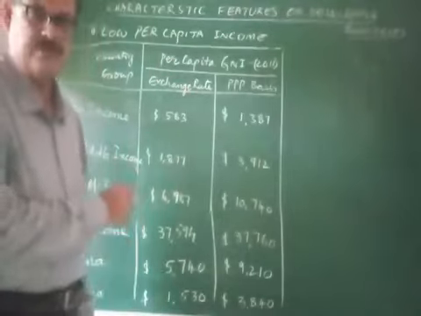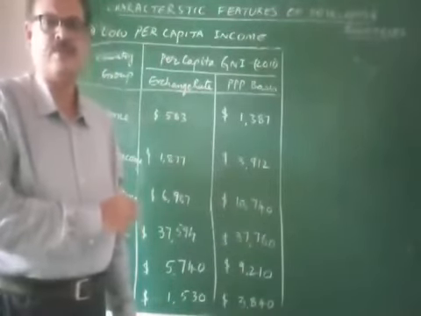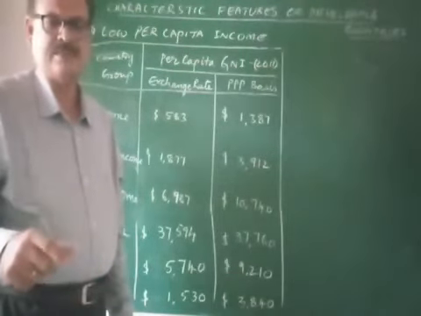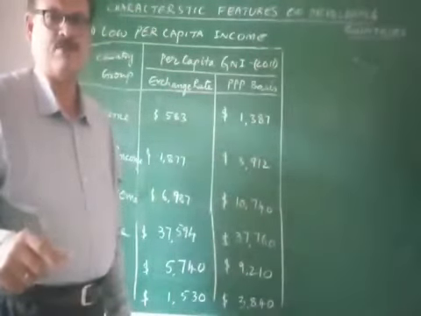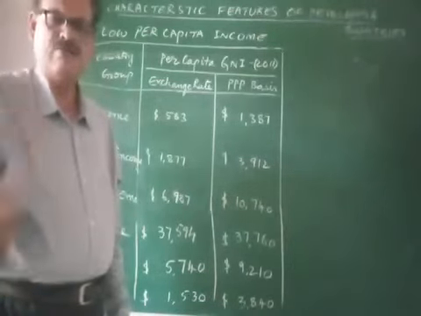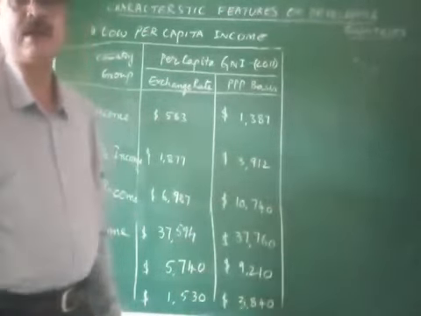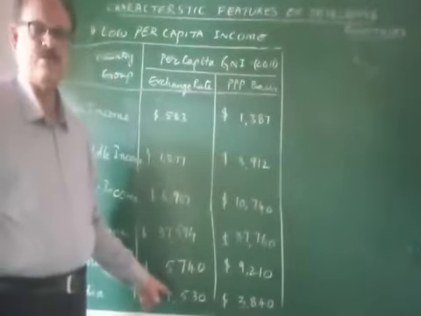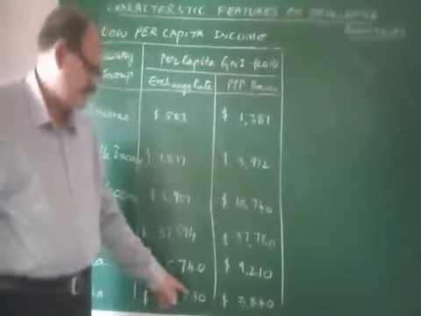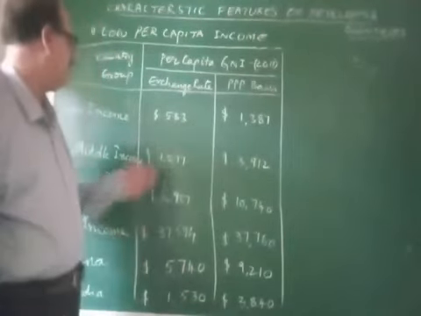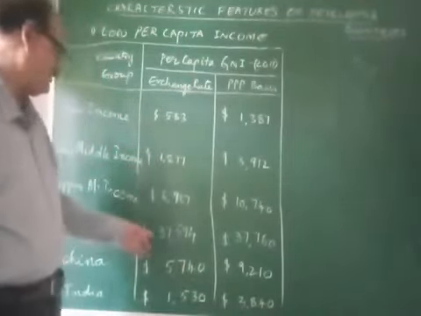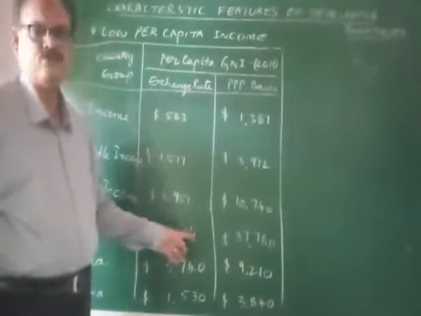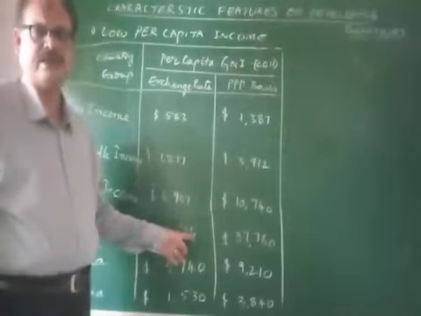Now this table shows clearly that both on exchange rate basis as well as the PPP basis, the per capita income of developing countries is far below that of developed countries. See here, the per capita income of India is $1,530 only, whereas the per capita income of high income group countries is $37,594. So a great variation is there.